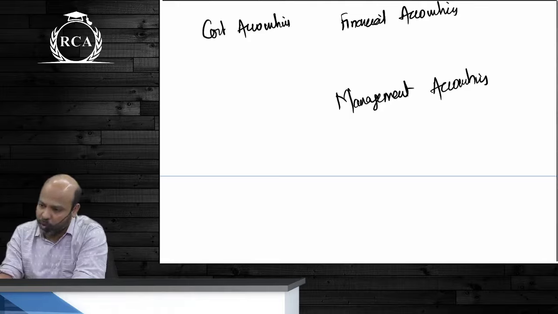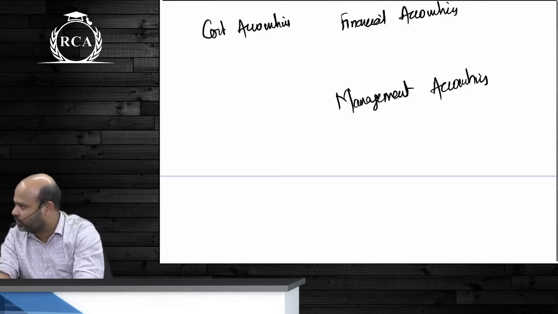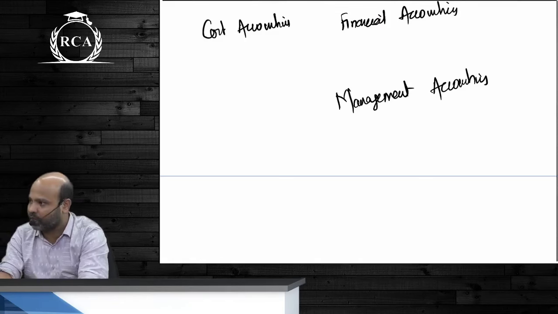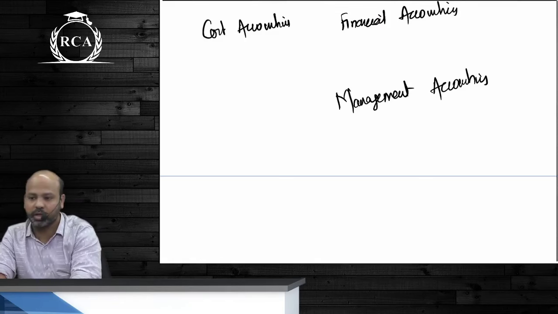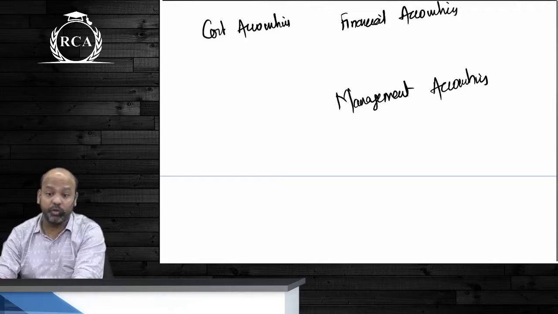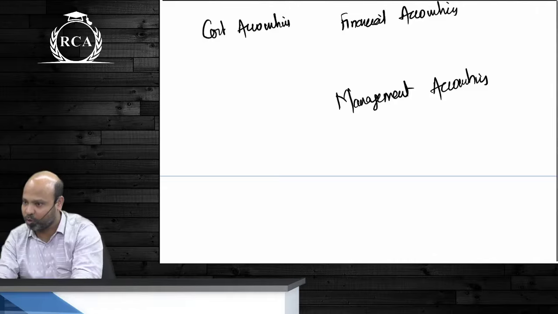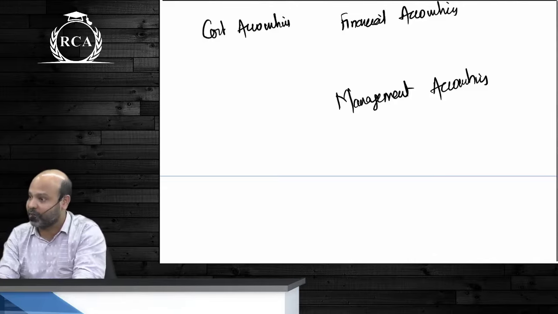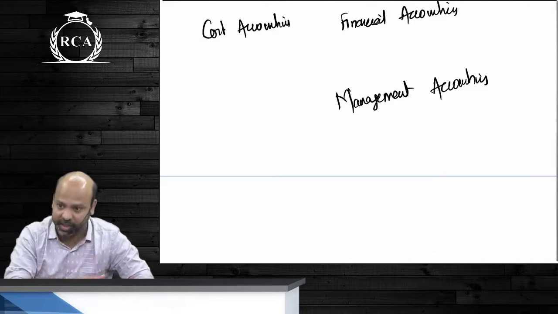Management accounting is purely and purely for internal use. Decision making, guys, is not something that you randomly give out the information to external stakeholders. That is where we say it is for internal use. Internal use of whom? Internal use of management. Internal management mat bolo. There is no external management. That is why I'm telling you.